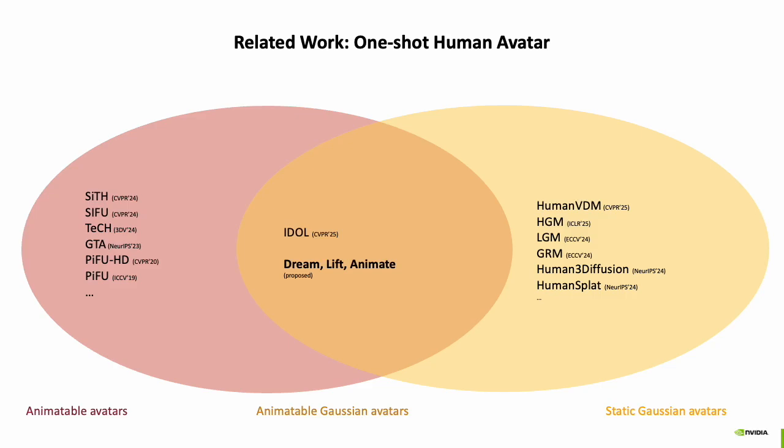The most closely related work is Idle from CVPR 25. Idle takes a single input image and maps it to an animatable Gaussian avatar in the UV space. As a difference to ours, they only input a single image. They do not explicitly synthesize novel views. This leads to artifacts in the unobserved regions, like the top of the head, side views, or back views. In ours, we first hallucinate novel views and then render an animatable avatar. In addition, our avatars also model pose-dependent effects.